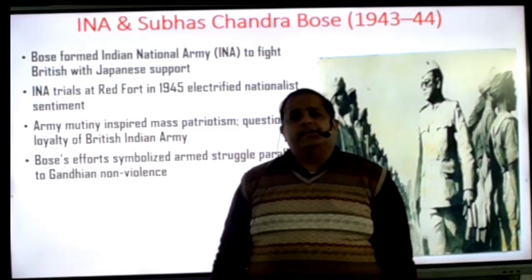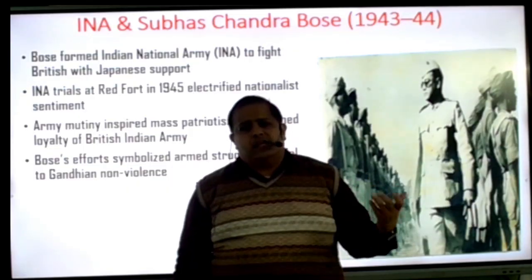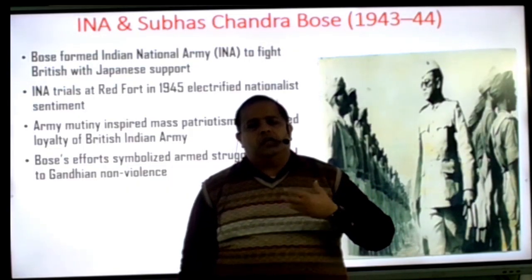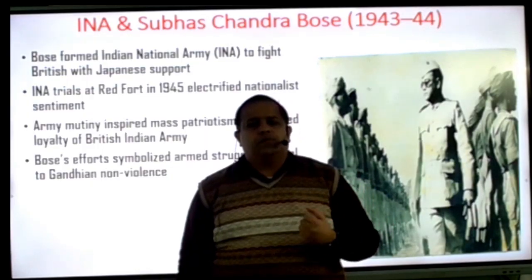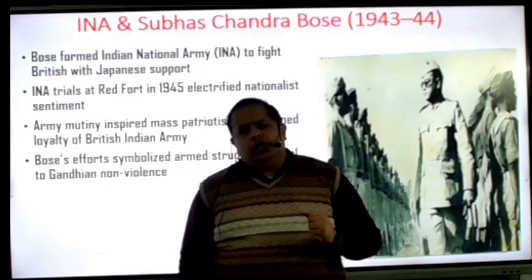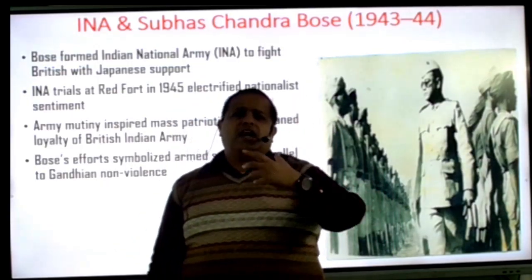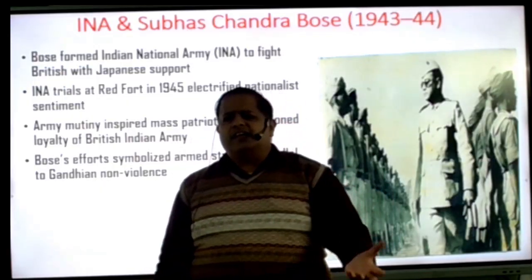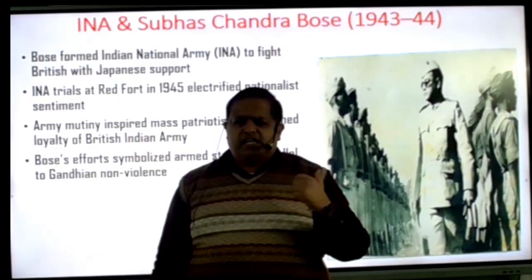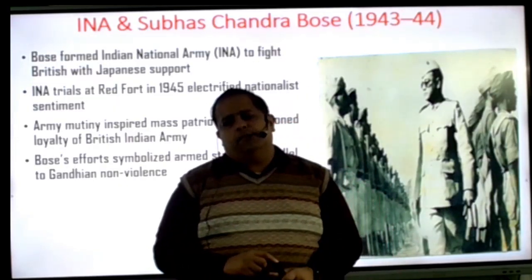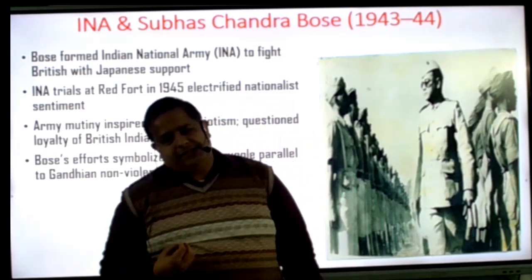Okay, 1938, the Haripura session of Congress arrived, in which Subhas got the chance to become the president of Congress. At that time, beta, in Congress Gandhiji would present one name, no one would stand against that name, and that person would directly win the election. Here in Haripura, Gandhiji presented the name of Subhas, and Subhas became president.